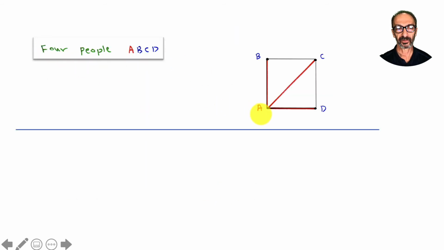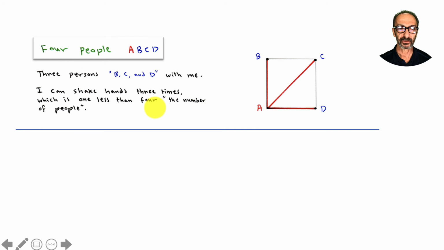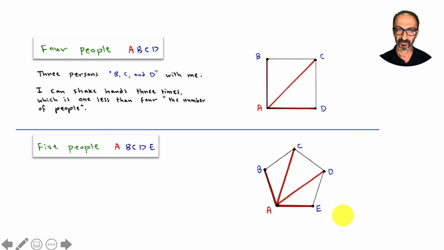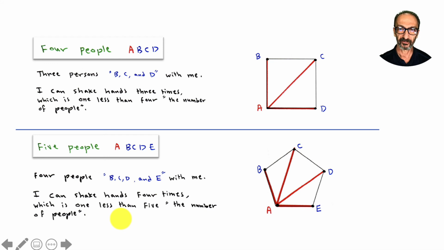Keep that in mind. Let's go to 4 people. Look at me right there. How many times could I shake hands? That's 3 times, which is 1 less than 4. It doesn't have to be graphed as a circle, but think about it. 4 people, you're going to stand and they're going to be facing you, let's say on the wall, and you start shaking hands. You're going to shake hands with 3, excluding yourself from the group. So it's always 1 less. That's 3 times, 1 less than 4. Same thing right here. 5 people, I could shake hands 4 times, which is 1 less than 5.